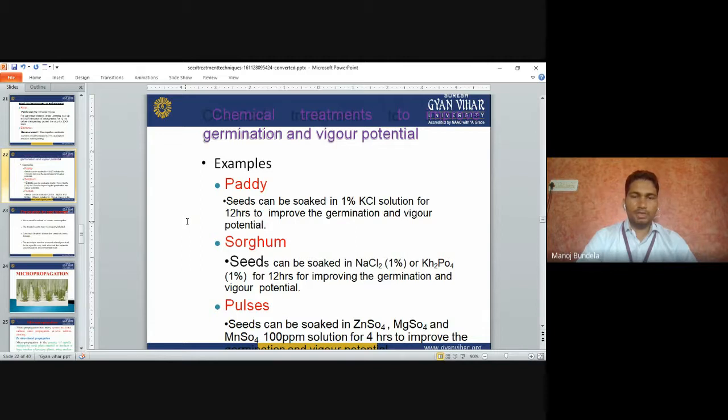Sorghum: the seeds can be soaked in 1% NaCl or KH2PO4 for 12 hours to improve the germination and vigor potential. Pulses: the seeds can be soaked in ZnSO4, MgSO4 and MnSO4 100 ppm solution for 4 hours to improve the germination percentage.